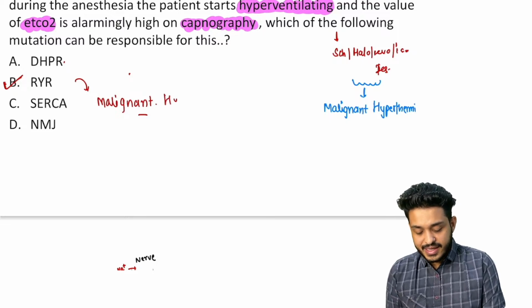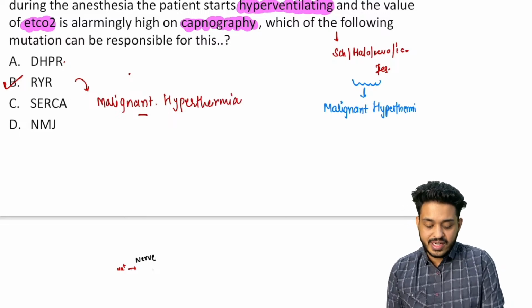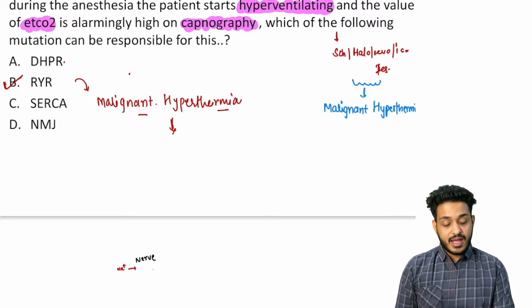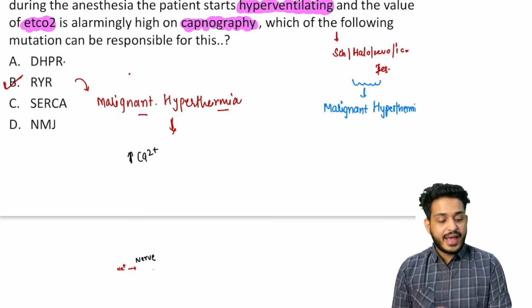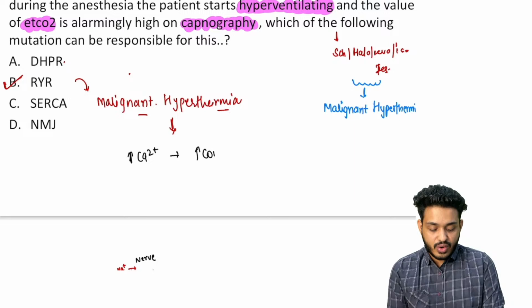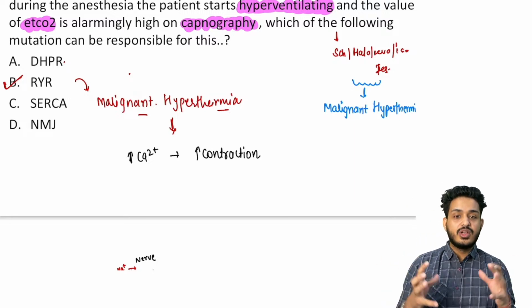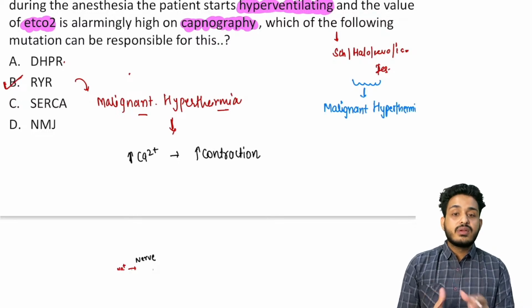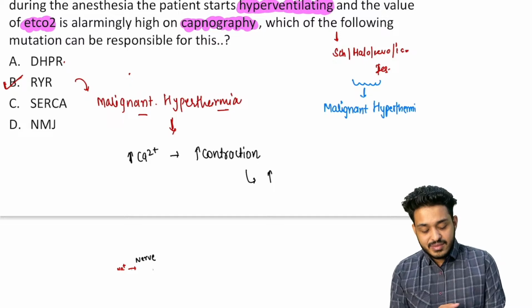There will be malignant hyperthermia, right? And for the treatment you are giving dantrolene, right? And this patient will be having what problems? What is malignant hyperthermia? There will be excess of calcium released, and excess of calcium will lead to excess of contraction, and there will be lots of contraction in the body. Every muscle in the body is getting contracted. What will happen? There will be increased metabolism.